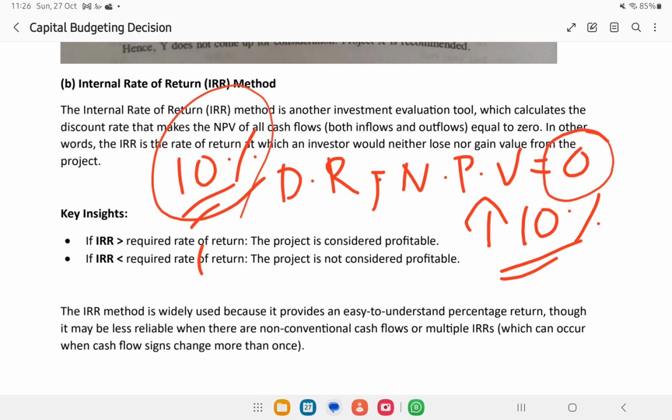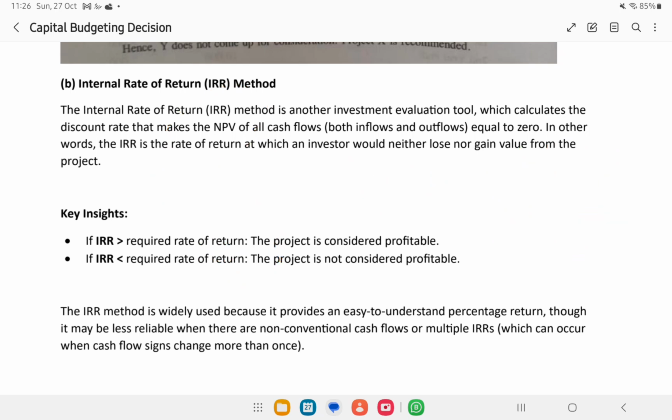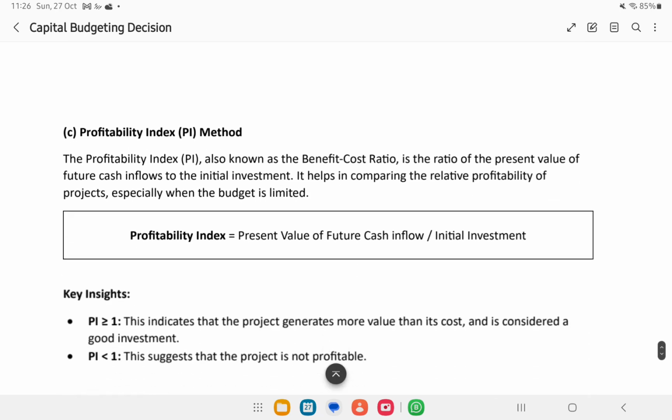So if we are getting a return more than 10%, what does it mean? Our project will become profitable. So to get a better idea on that, we use the IRR method. It is somewhat more complicated than the NPV method, but it is very significant.